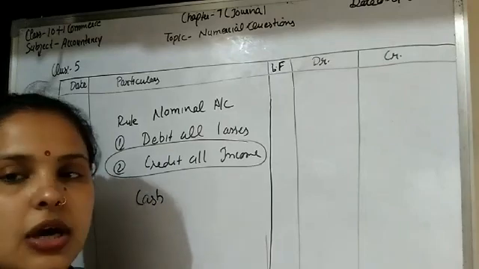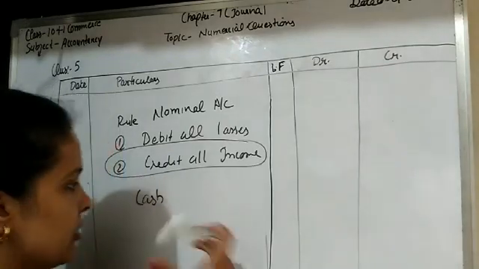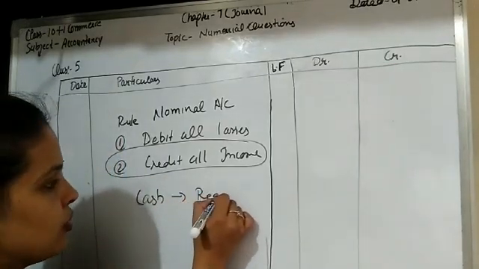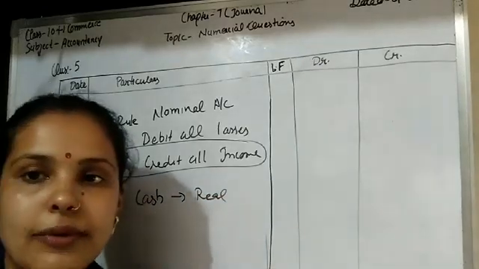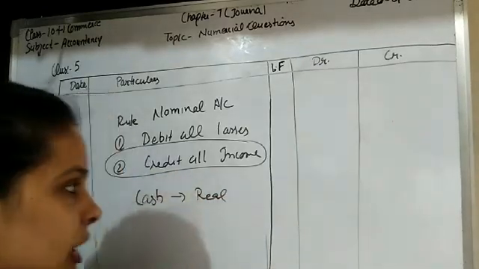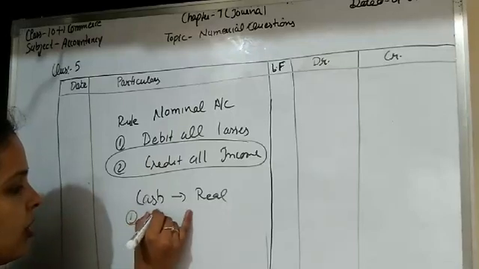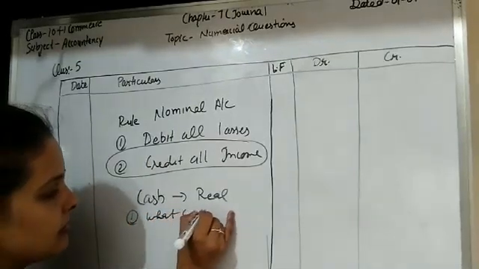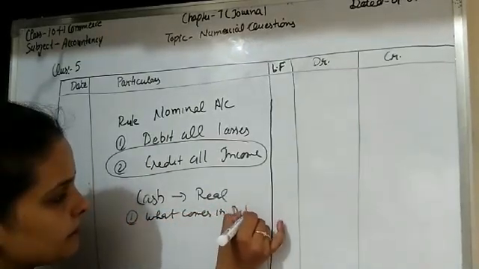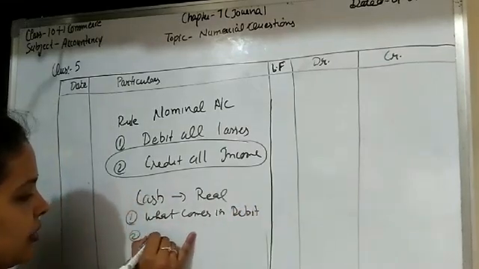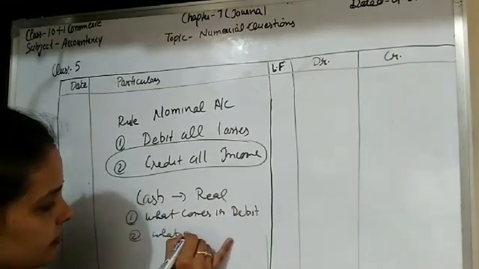So students, cash account is a real account. In this question we also have to follow the rule of real account. According to the real account, what comes in is debit, and what goes out is credit.